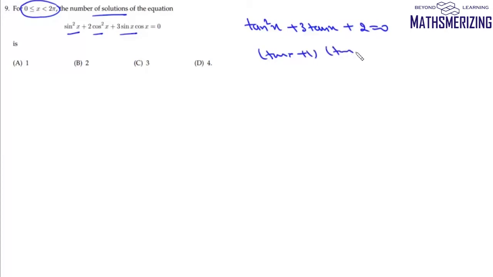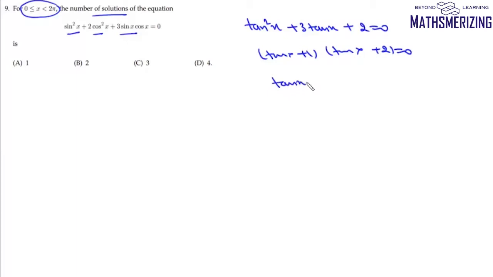Now question number 9 is, we need to find the number of solutions to this equation, which is sin square x plus 2 cos square x plus 3 sin x cos x equals 0 in the interval 0 to 2 pi, where 0 is included and 2 pi is not included. So what we'll do is, we'll divide everything by cos square x. So we can write this equation as tan square x plus 3 tan x plus 2 equals 0. We can factorize it as (tan x plus 1) into (tan x plus 2) equals 0.